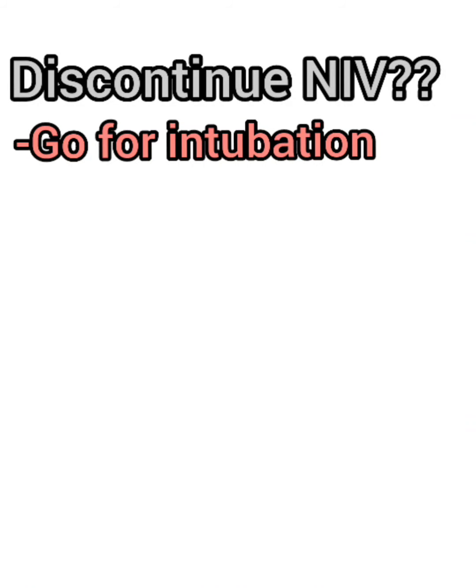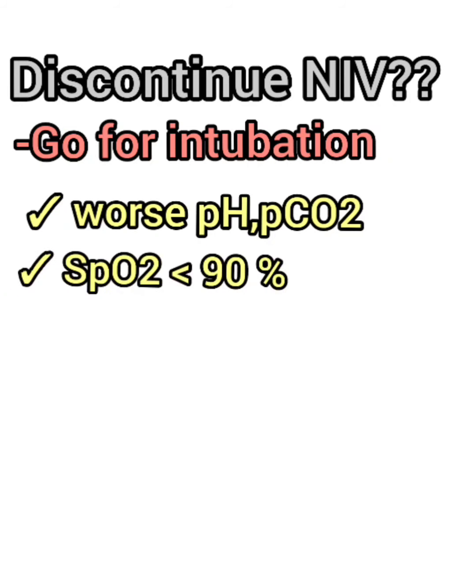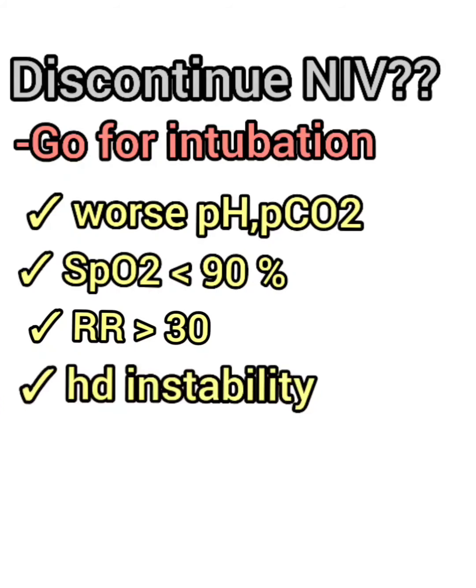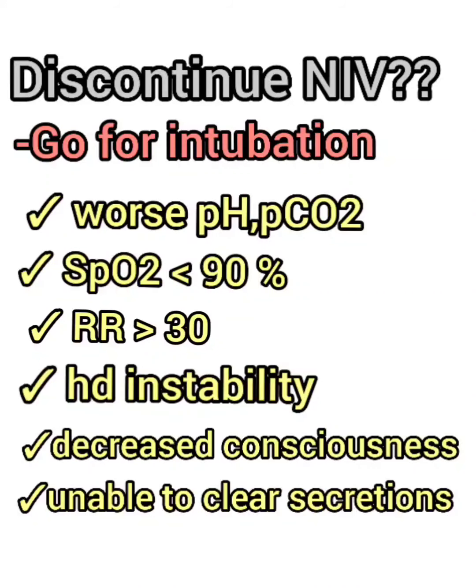So in second scenario, when to go for intubation in a patient with NIV support. So if patient has the following scenario, then we can go for intubation directly from NIV support. So number 1, worsening pH and PCO2. Number 2, SpO2 less than 90%. Number 3, respiratory rate more than 30 breaths per minute. Number 4, hemodynamical instability. Number 5, decreased level of consciousness. Number 6, unable to clear secretions.